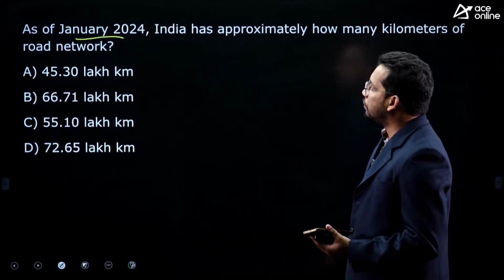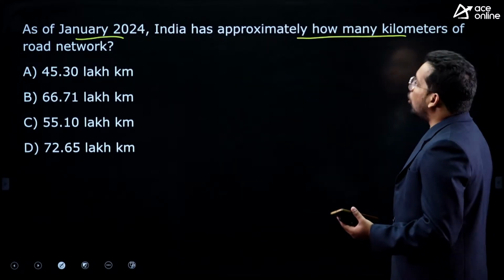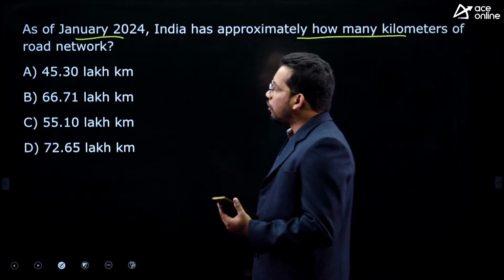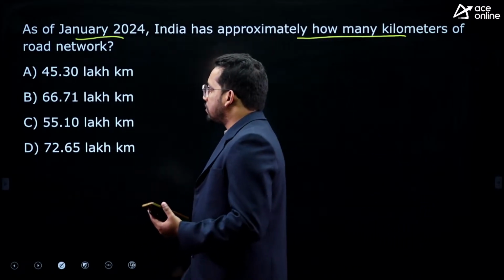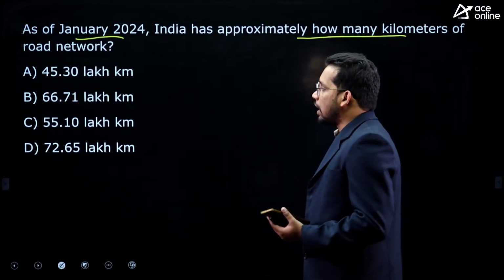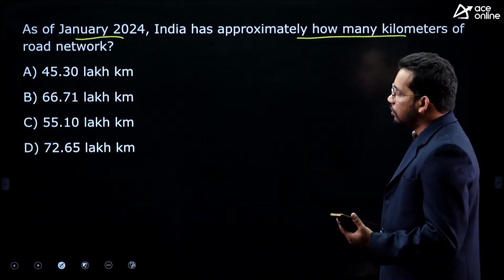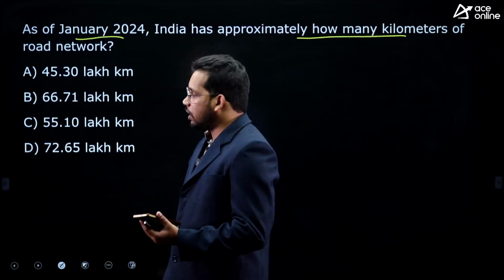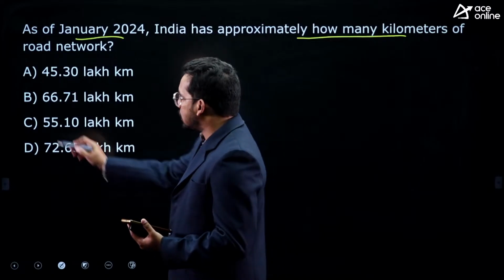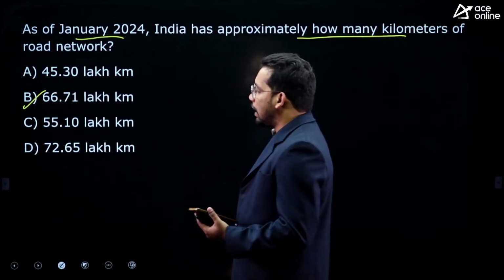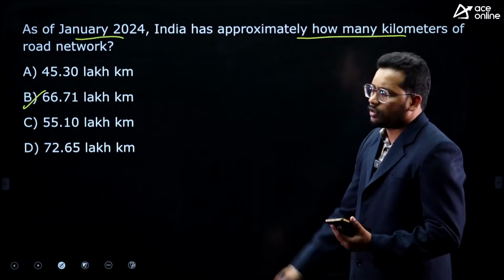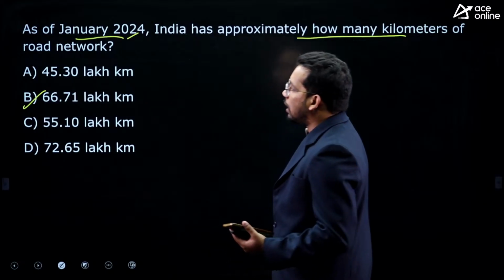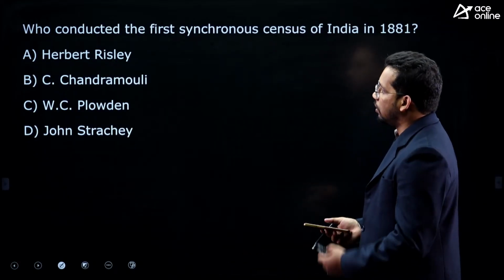Now this is directly collected from the Press Information Bureau, a recent current affair. As of January 2024, India has approximately how many kilometers of road network? 45.3 lakh kilometers, 66.71 lakh kilometers, 55.10 lakh kilometers, 72.65 lakh kilometers. This is a geographical current affair. You need to cover current affairs related to geography also. The answer is 66.71 lakh kilometers. Currently it has even reached 70 in 2025, but they have mentioned 2024, right? So the answer is B, 66.71 lakh kilometers.